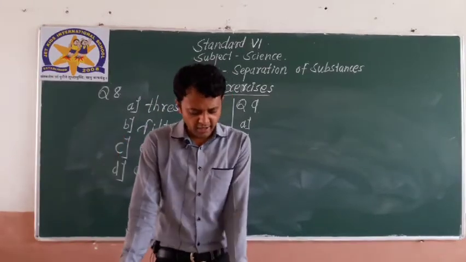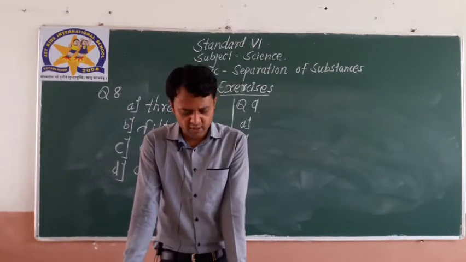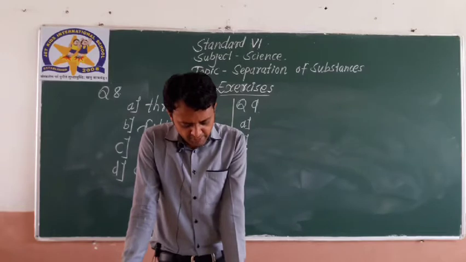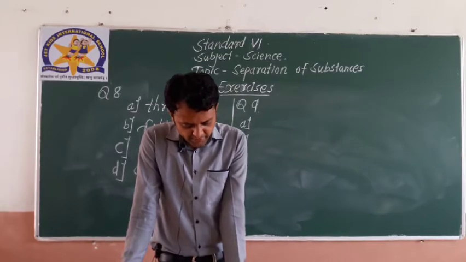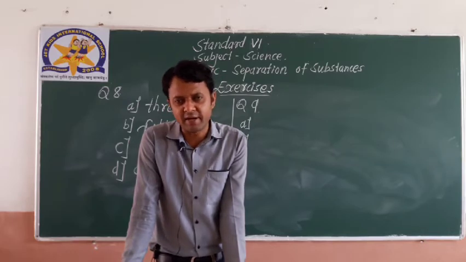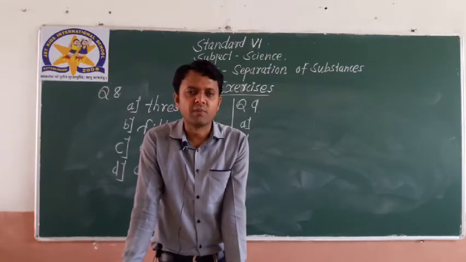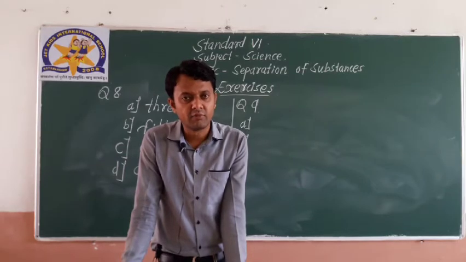Tell me whether the statement is true or false. A mixture of milk and water can be separated by filtration. Obviously, it's a wrong statement, so the sentence is false.